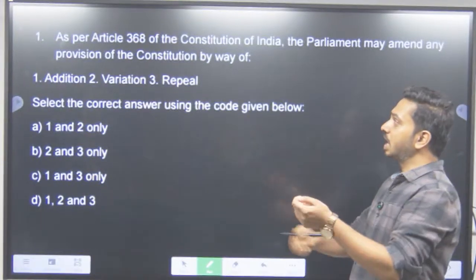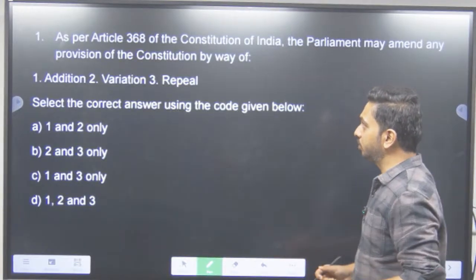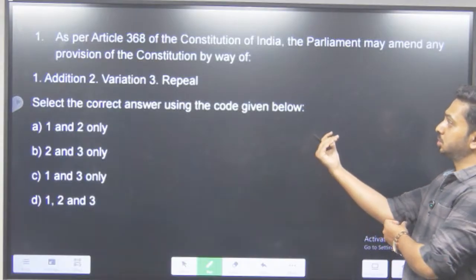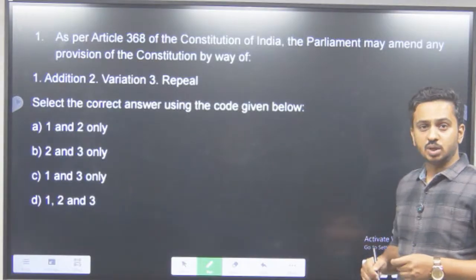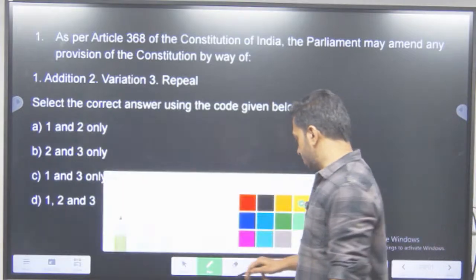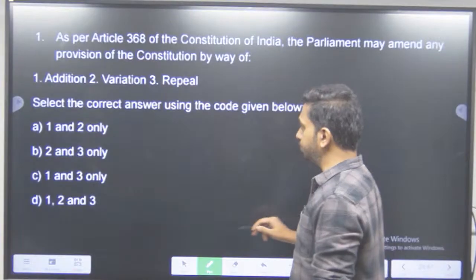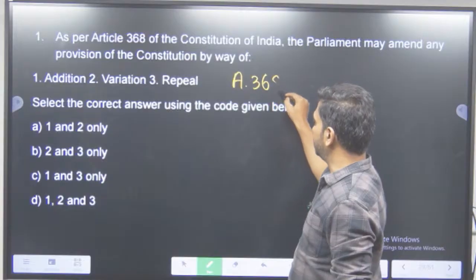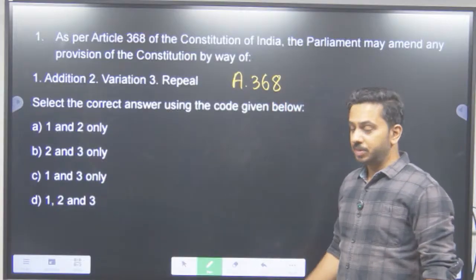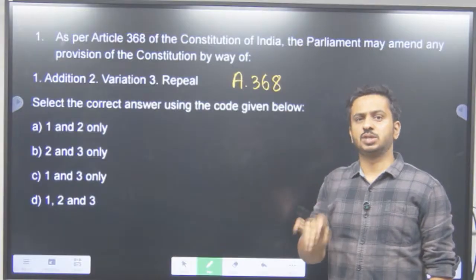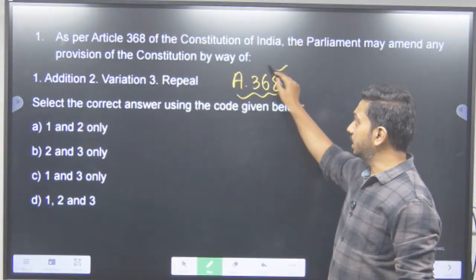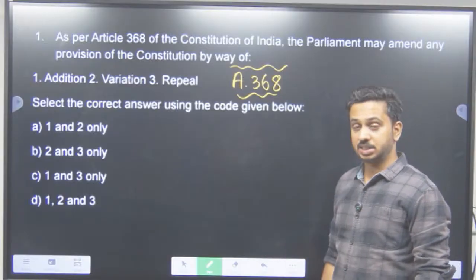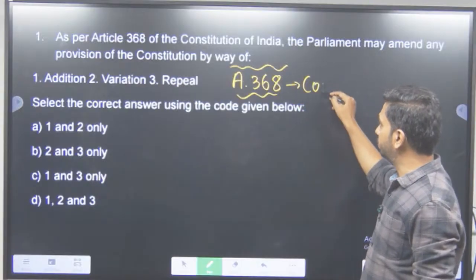First question. As per Article 368 of the Constitution of India, the Parliament may amend any provision of the Constitution by way of addition, variation, repeal. As I already told you in the previous class, any articles which are controversial, for example Article 368. In the UPSC 2025 also we saw a question on Article 368. So here the first question itself is on Article 368, that is the constituent power of the Parliament.